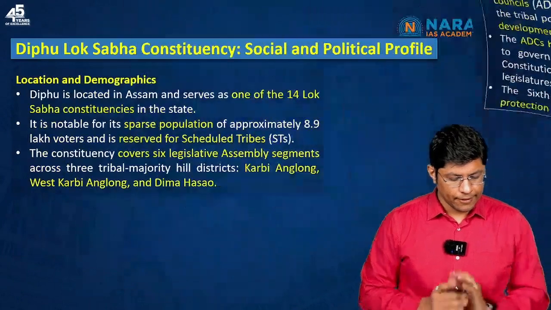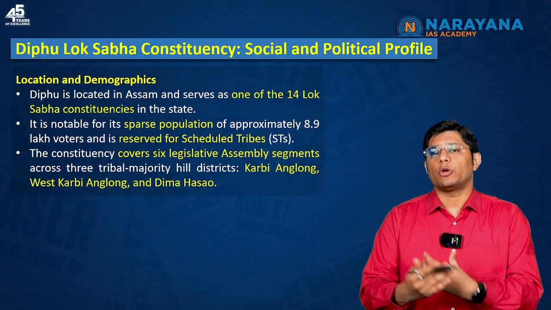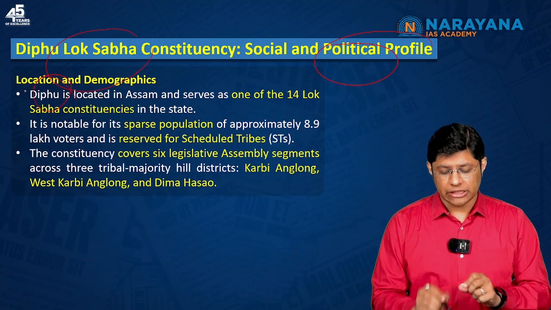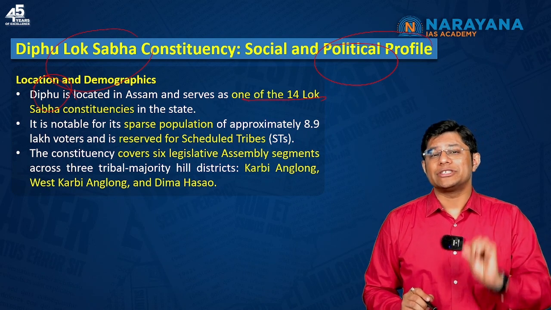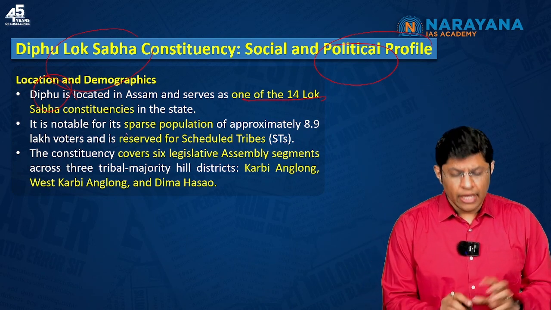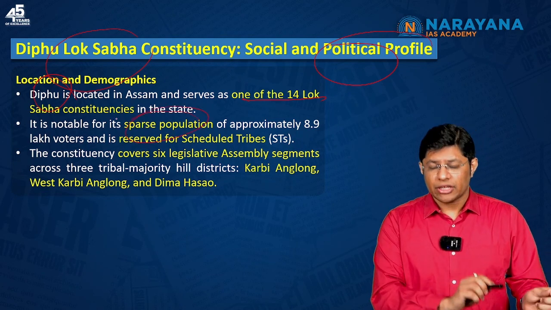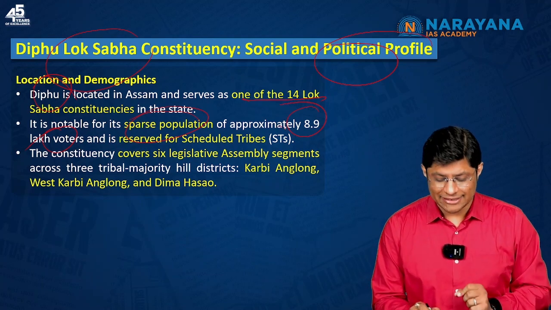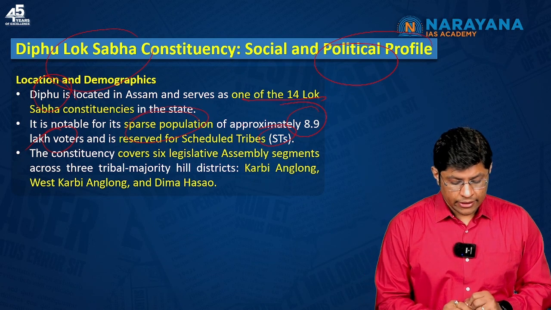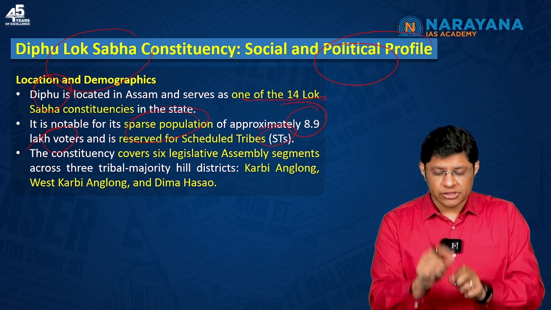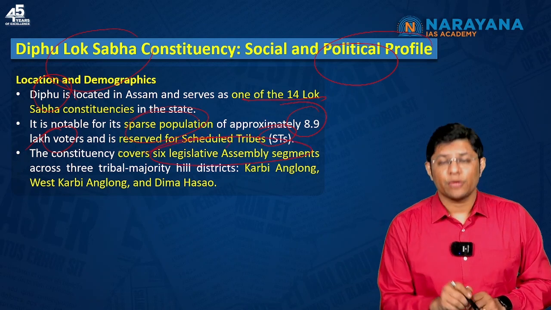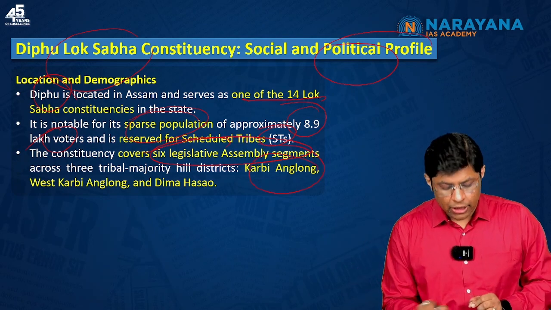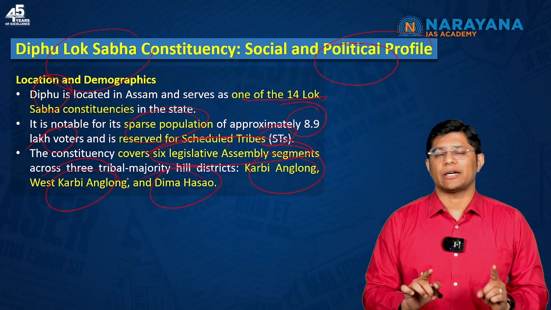Okay. Now, let's try to understand the social and political profile of the Diphu Lok Sabha constituency. Diphu is located in Assam and serves as one of the 14 Lok Sabha constituencies of the state of Assam. This region has a sparse population with around 9 lakh voters. This region is reserved for scheduled tribes, ST. Again, a point for your prelims. This constituency has 6 legislative assembly constituencies, spread across 3 hilly districts named Karbi Anglong, West Karbi Anglong and Dima Hasao. Right?